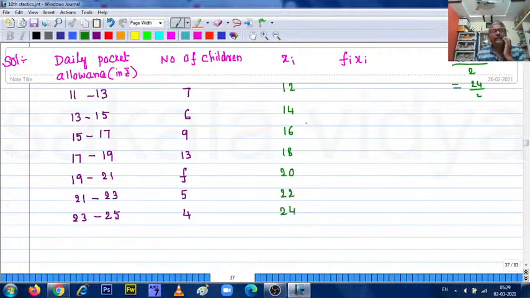Next, fi xi. This is fi and this is the class interval ci. Now fi into xi we need to do.